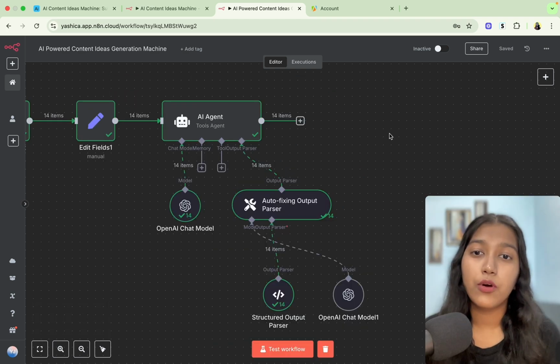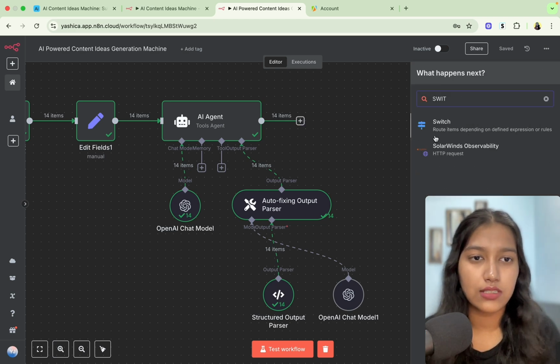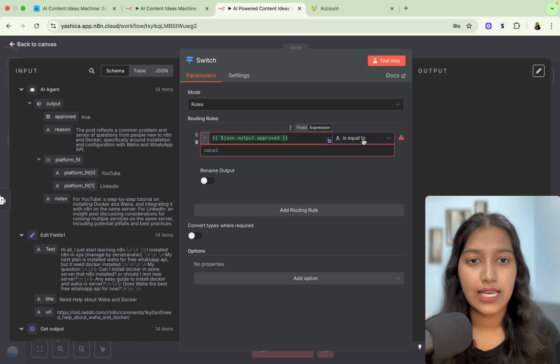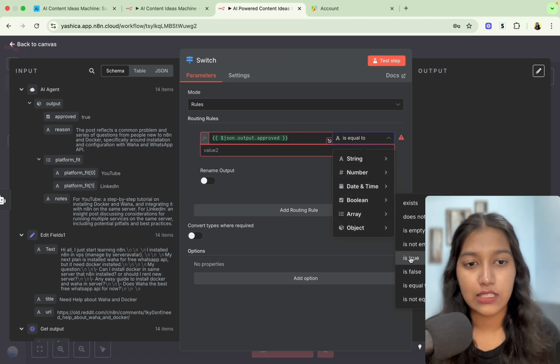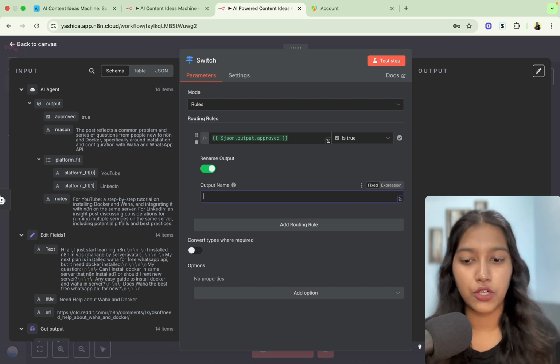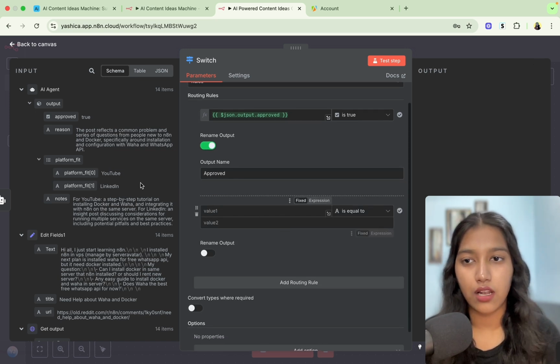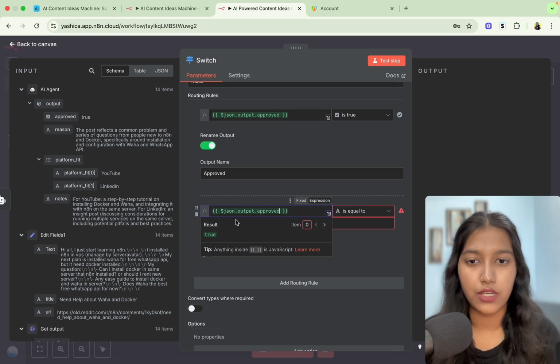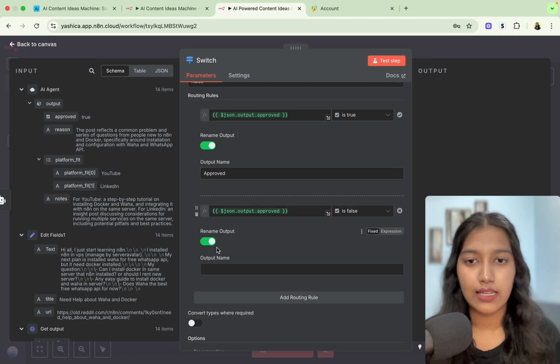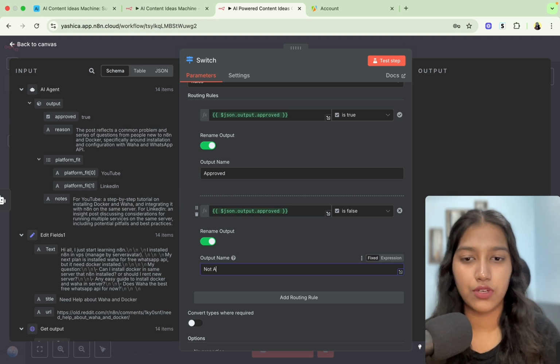Now, at this point, we want to differentiate between which posts were approved and which were disapproved. So we're going to put a switch module here. Just search for switch. So here, we're going to specify rules. So the first rule is that if approved is, go to Boolean and select is true. So if this one is true, then we're going to just rename it to approved. And then we're going to add another one. And then again, just put approved here and say if this one is false. Okay. And then this time, this is going to be not approved.